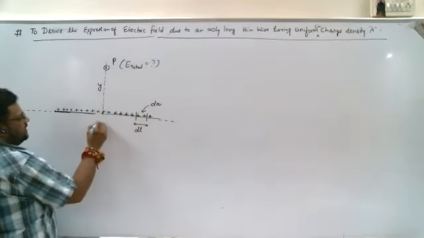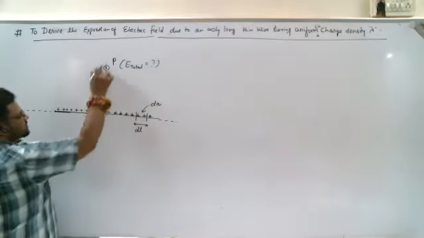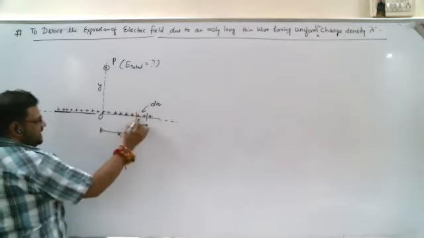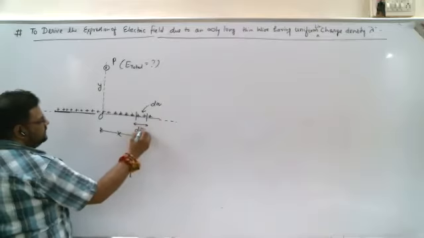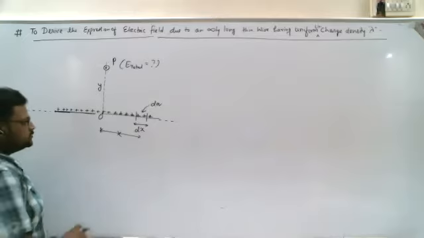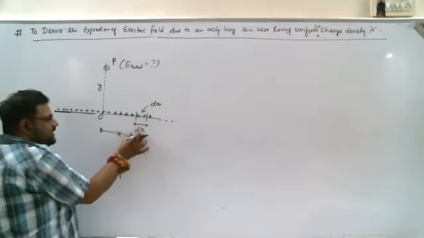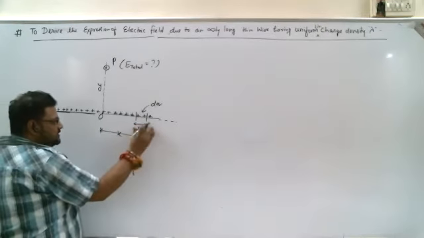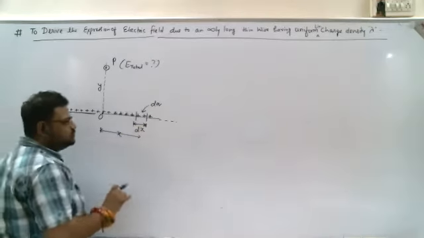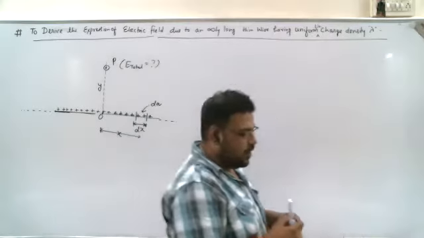Let's suppose this is point O, this is point P, at a distance x. This distance dx, or you can say dl, instead of dl I am taking dx because we are taking the x direction. This dx distance is infinitely small. Just for better clarity we have drawn that much distance, but in actual it is a very small distance.